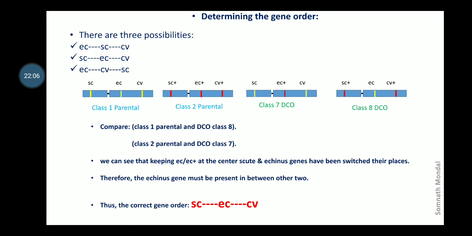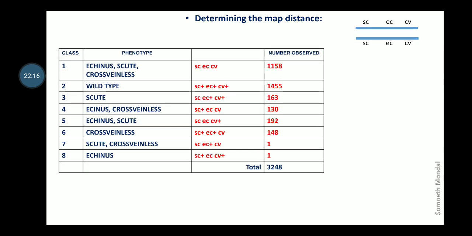Now let's determine the map distances. So this is the correct gene order, SC, EC followed by CV. Now let us consider the numbers. First of all, parental types are 1158 and 1455 respectively.